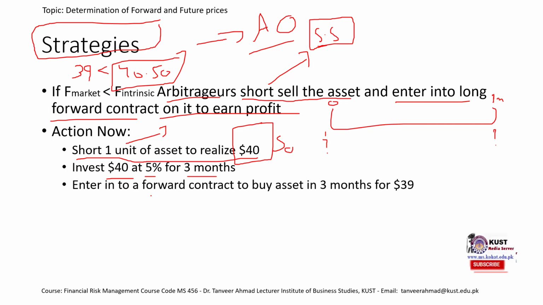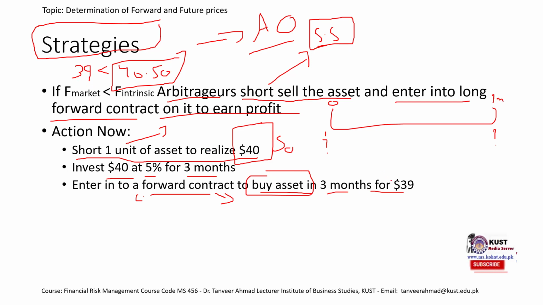We enter into a forward contract to buy the asset after 3 months for $39. Why are we entering into a long forward contract? Remember, a long forward contract is the contract to buy the asset. We borrowed the asset from a broker, so after 3 months we need to return that asset.